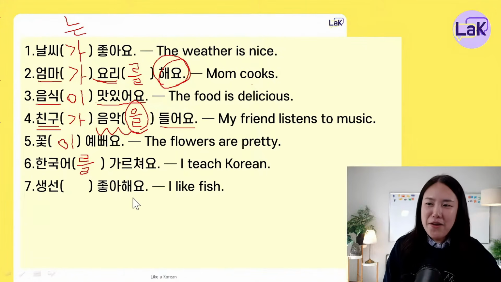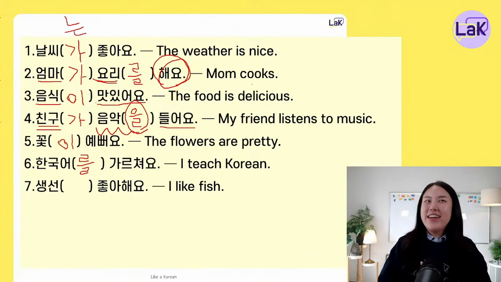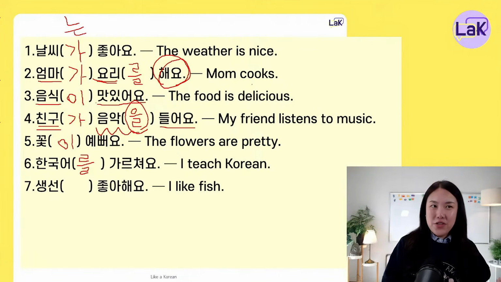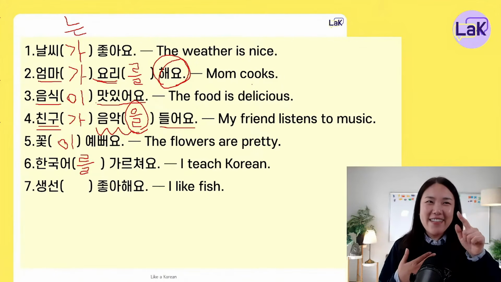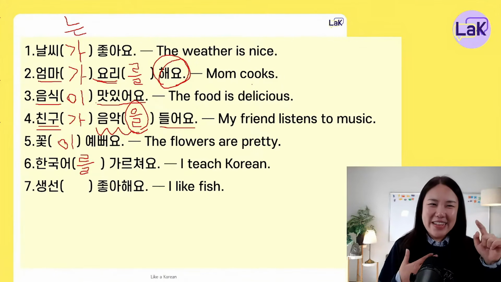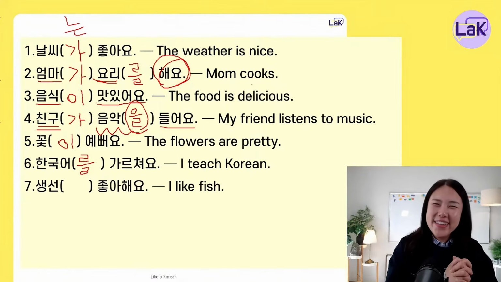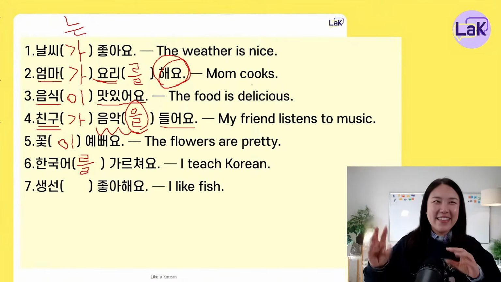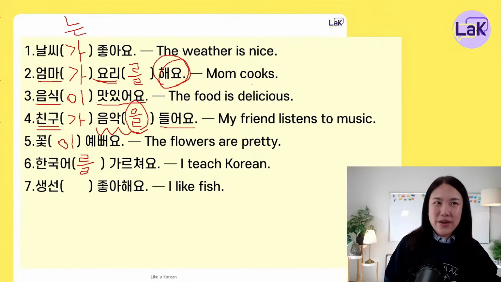자, 그 다음에 the next sentence is 생선 좋아해요. 생선. 여러분, 생선 알아요? 생선? What is 생선? 생선 뭐예요? 생선 is fish. And then what is teacher? Teacher is 선생님. Some people called me 생선님 by mistake. It's like calling me fish. No, that's not 생선님. It is 선생님. 선생님 is teacher.